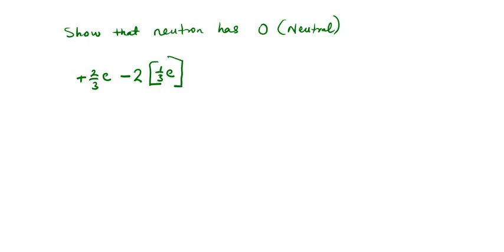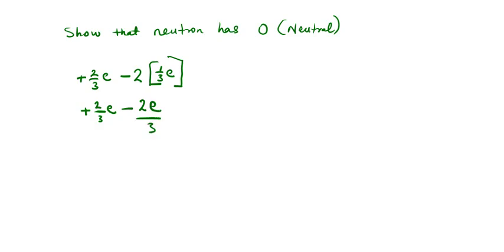So we have 2/3 elementary charge minus negative 2, that is 2 times 1 will give you 2. So we have 2 elementary charge divided by 3.